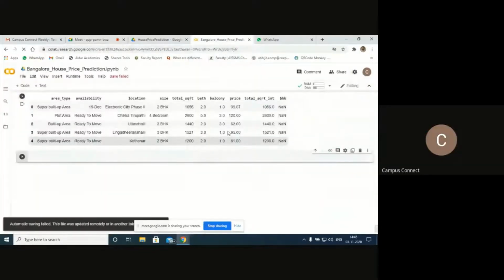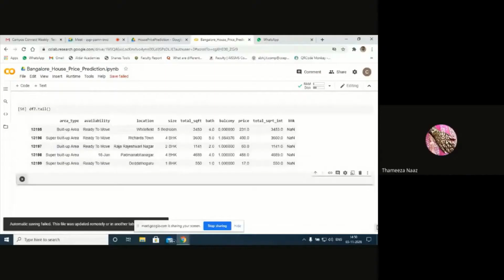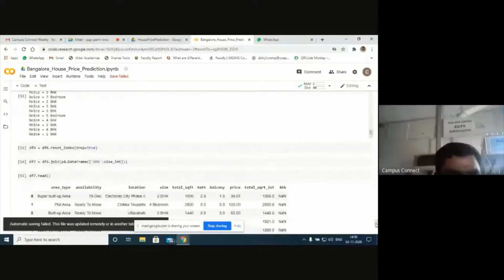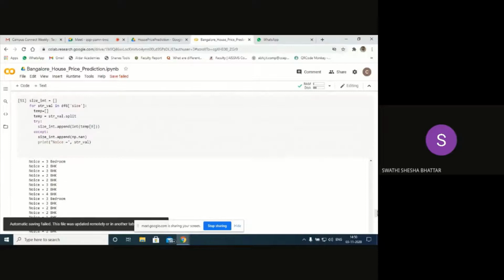We have added one new column here. Next, finding outliers and removing them. So let's try to find the outliers and remove them. In the same way, let's see the tail also. What I've done, have a look. All these values are there, no? So all these values, that 3 BHK, not possible.